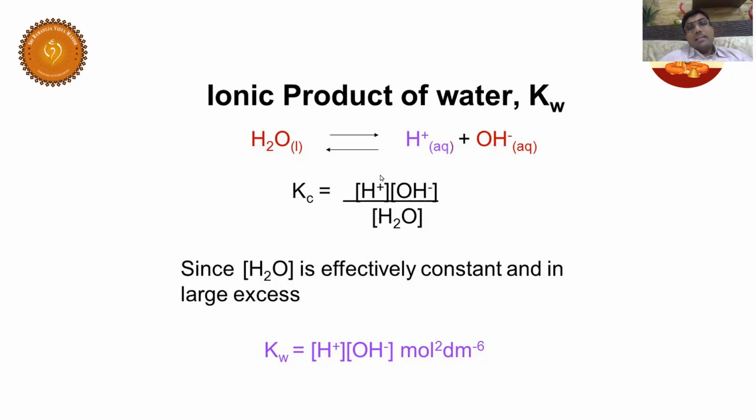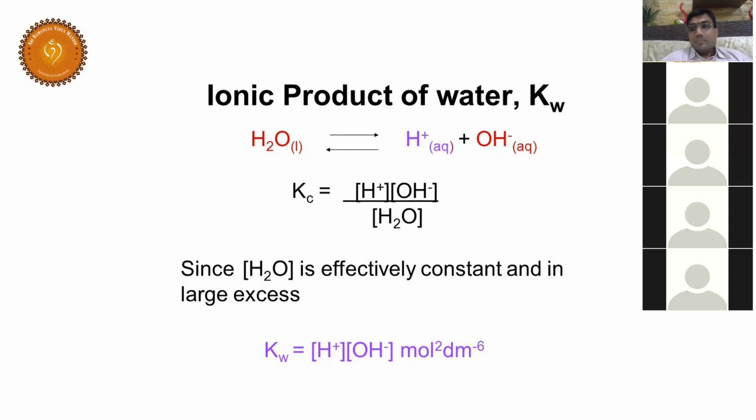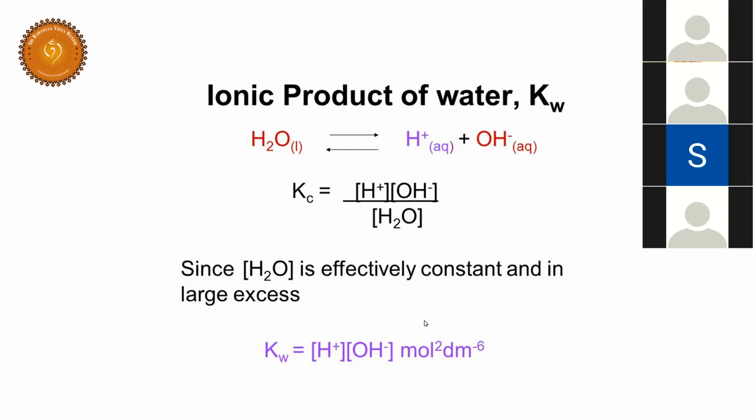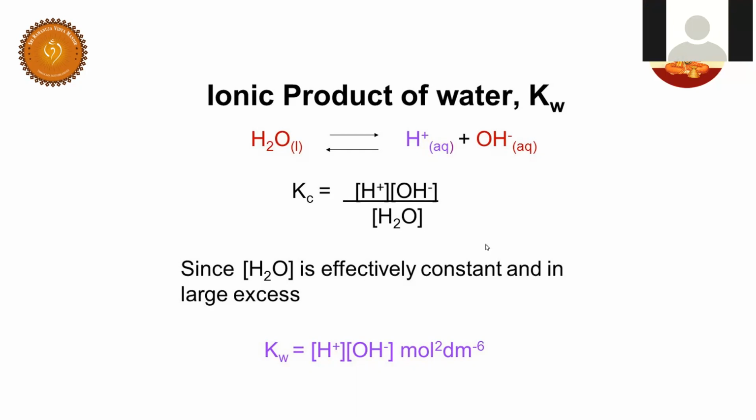Students, concentration is expressed in moles per liter. So H plus is mole per liter, OH minus is mole per liter. So mole and mole becomes mole square per liter square. So 1 liter is equal to how many dm cube? Decimeter cube. Hemant, 1 liter is equal to how many decimeter cube? Any idea? No problem, I'll explain. Listen, this is very, very important. 1 liter is equal to 1 dm cube.